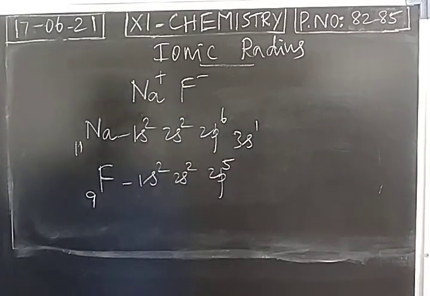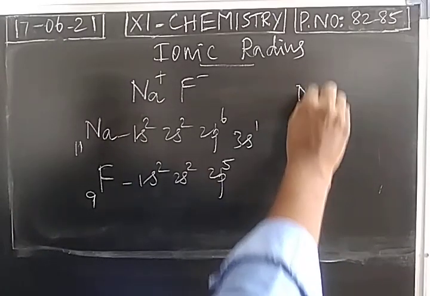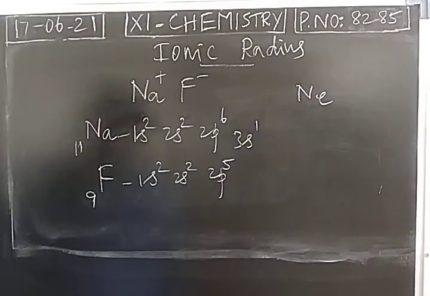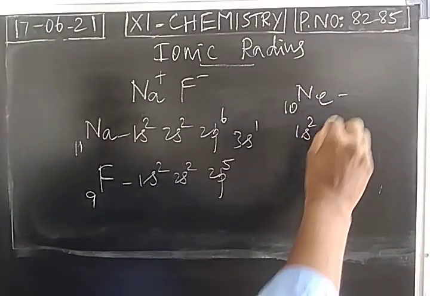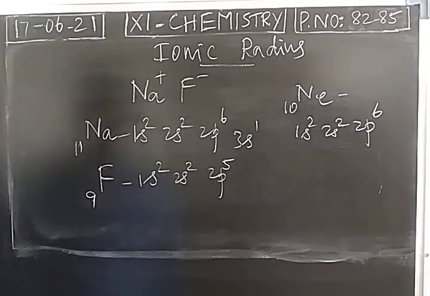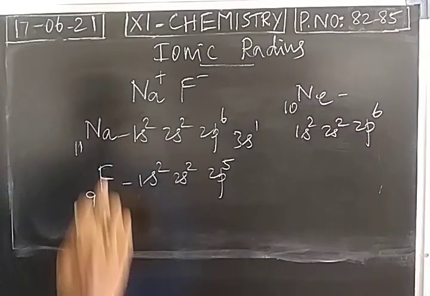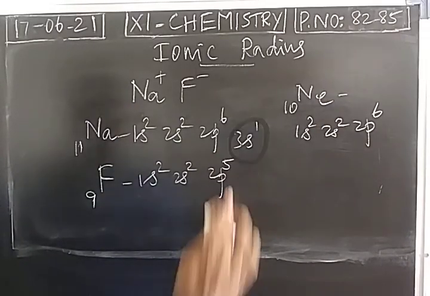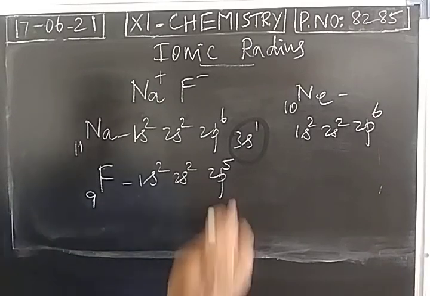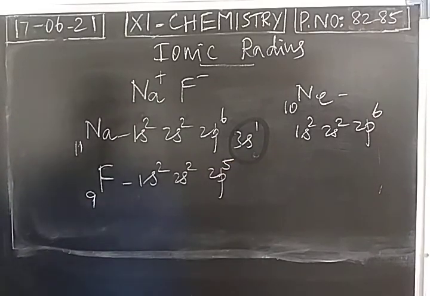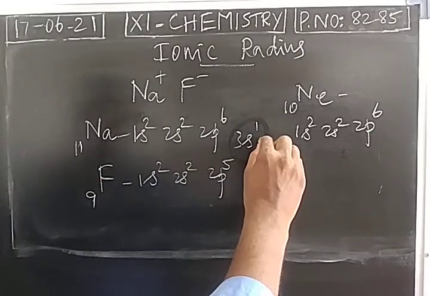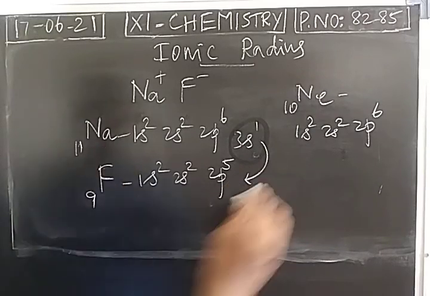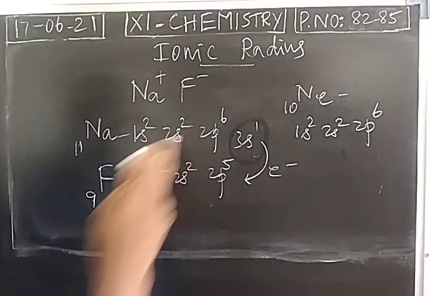Both the atoms are unstable in nature, so they need stability. So the nearest noble gas is neon. For both sodium and fluorine, the nearest noble gas is neon with atomic number 10, electronic configuration 1s2, 2s2, 2p6. So to achieve the electronic configuration of neon, sodium loses an electron. The electron in the 3s orbital will be lost, and this electron will be gained by fluorine. So fluorine needs one more electron to attain the electronic configuration of neon. So one electron is transferred from sodium to fluorine. This is transfer of electron.